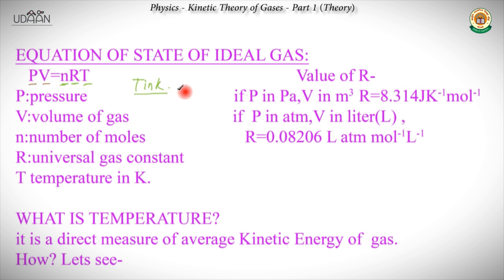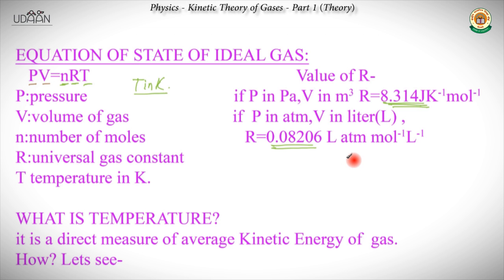Now the value of R: if P is in Pascal and V is in meter cube, basically the SI units, then R is 8.314 joule per Kelvin per mole. If P is in atmosphere and V is in liter, then R would be 0.08206 liter atmosphere per Kelvin per mole.